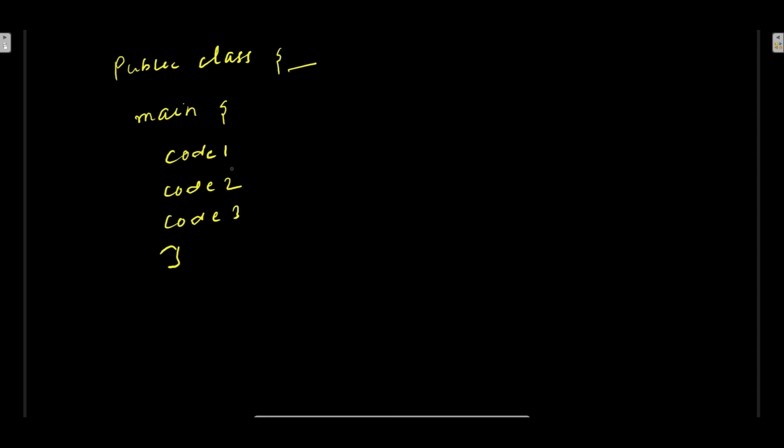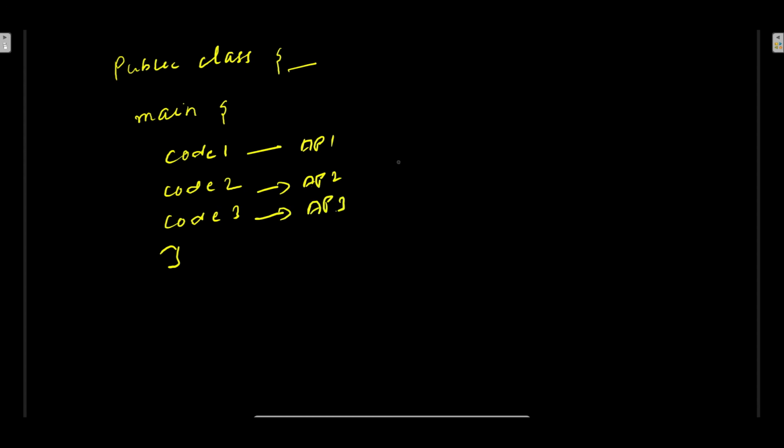Assume that these three are API calls: API 1, API 2, and API 3, right?